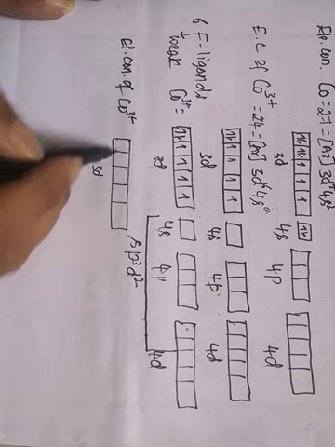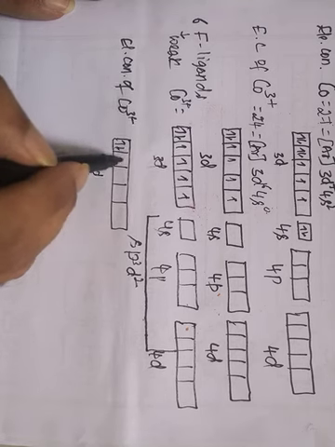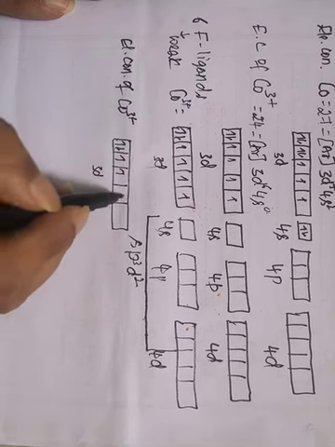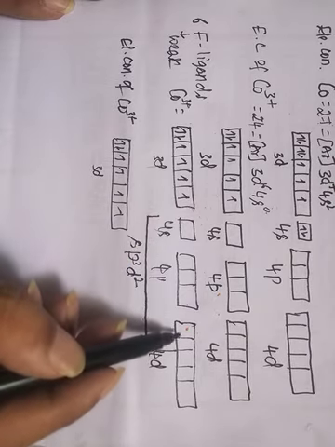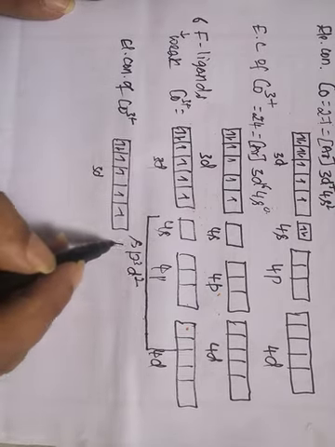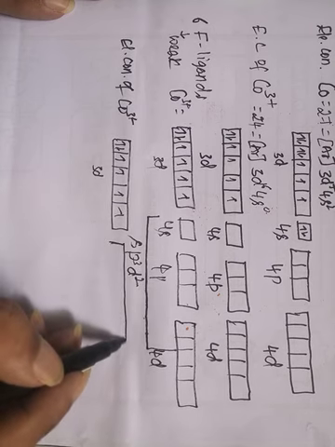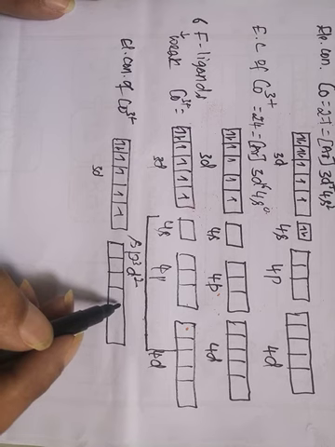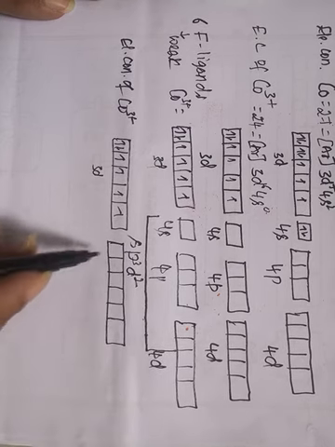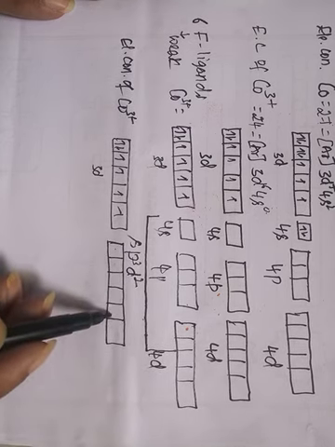So this is the 3d, which has six electrons in its orbitals. Now these six orbitals will undergo hybridization: 1, 2, 3, 4, 5, 6.